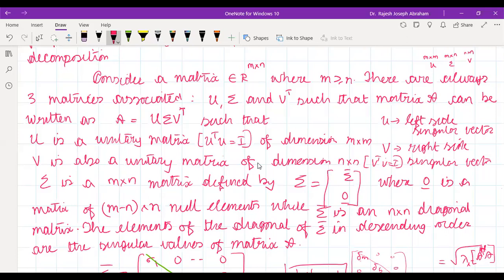Sir, sigma is a matrix of sigma dash matrix and 0 dash matrix. When we take 0 dash, it has a dimension m minus n cross n. Then how do we multiply that with U and V transpose? For matrix multiplication, dimensions should be matching. Could you please explain that?